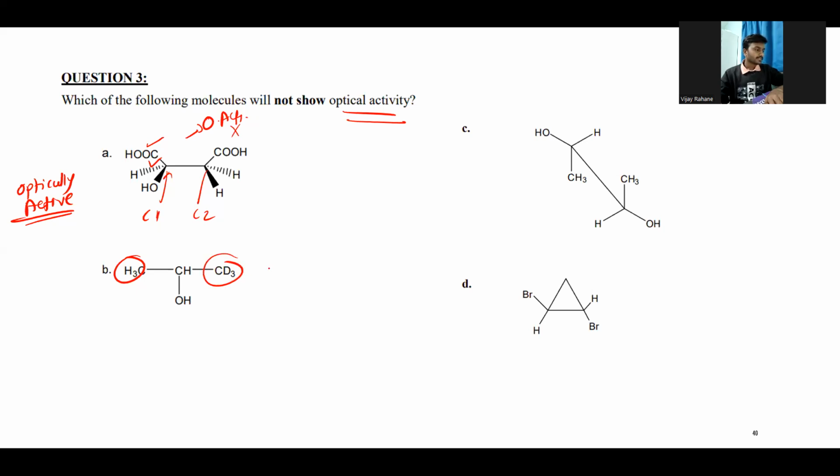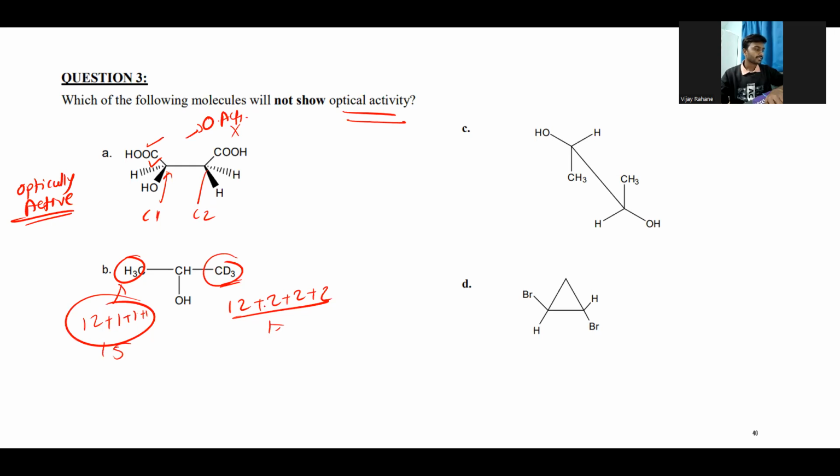The next one has a methyl group and CD3. We have a rule that if there is an isotope, we also need to consider it as a different group, right? Because this CD3 and this CH3 are different. If you see the atomic weights, definitely this carbon 12 plus 2 plus 2 is higher than 12 plus 1 plus 1, right?